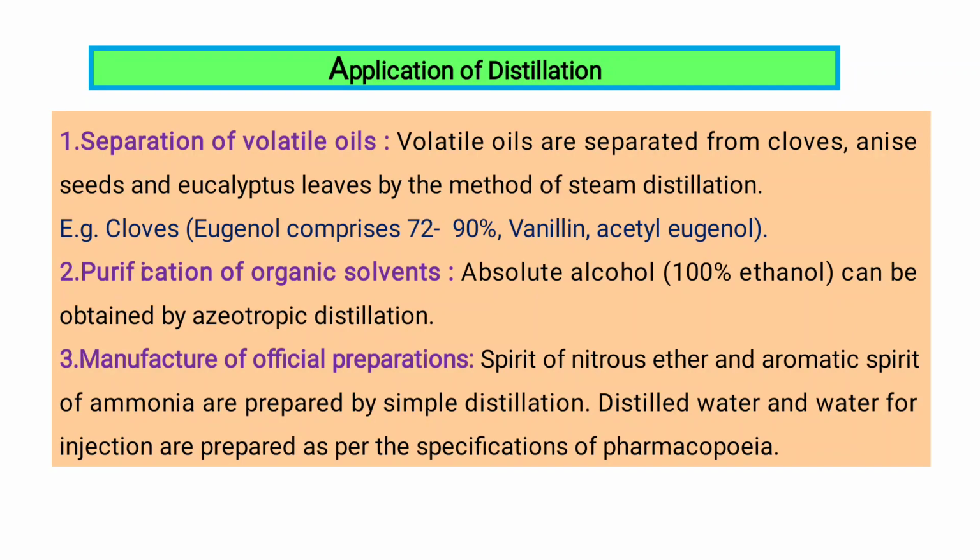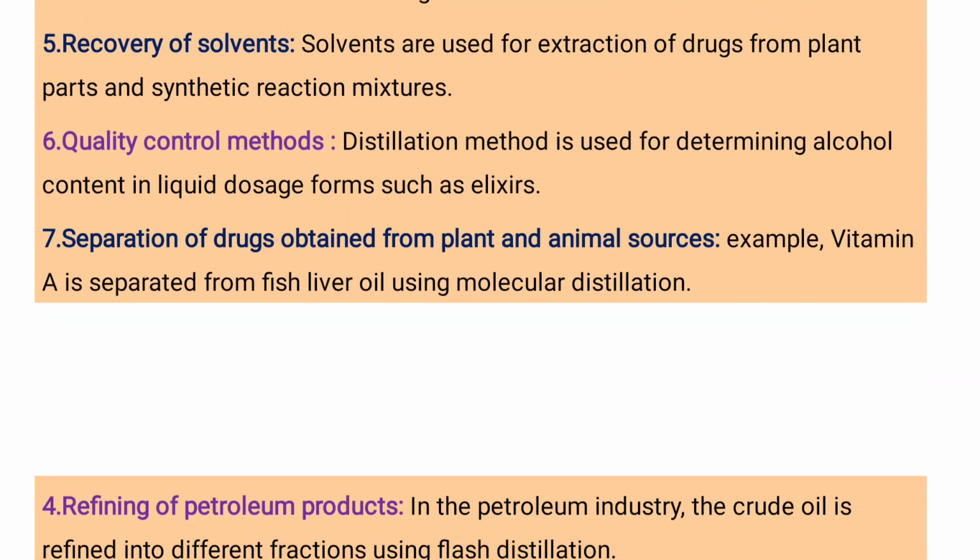Next, applications of distillation. The first is the separation of volatile oils. This technique is used for separation of volatile oils from cloves, anise seed, and eucalyptus leaves by the method of steam distillation. Purification of organic solvents is another application of distillation. Manufacturing of official preparations like spirit and aromatic spirit. Distilled water and water for injection are prepared as per the specification of the pharmacopoeia. These are applications of distillation.